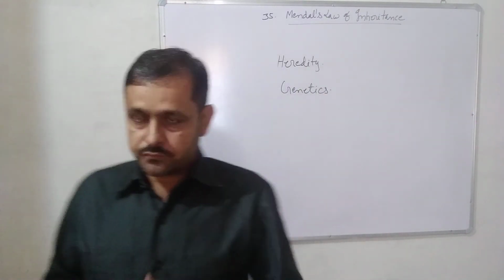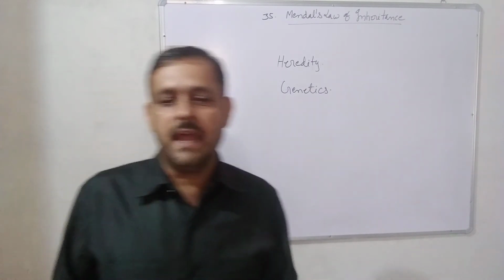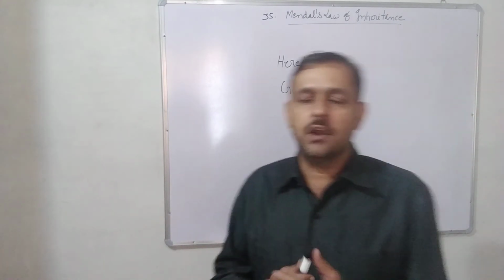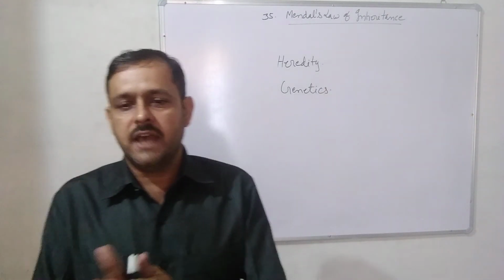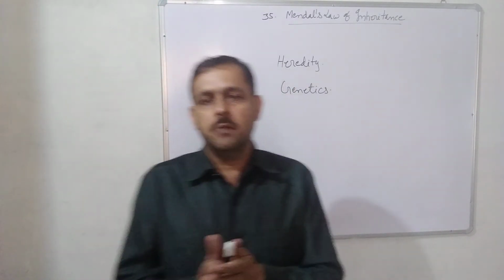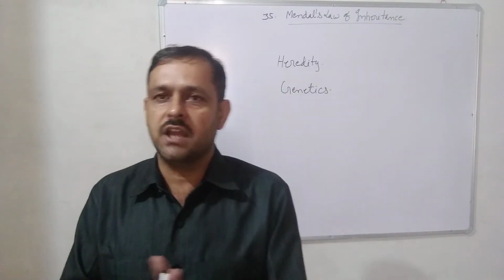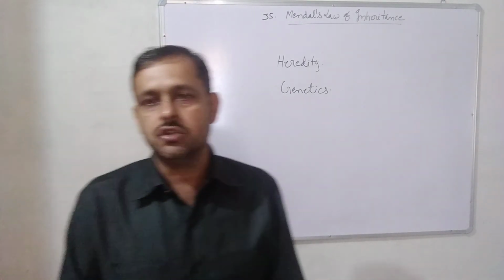So first of all we talk about Mendel's life, because Mendel is the father of genetics. Modern genetics originated as a result of Gregor John Mendel's experiments. Mendel was born in Austria. Now that place is in Czechoslovakia.